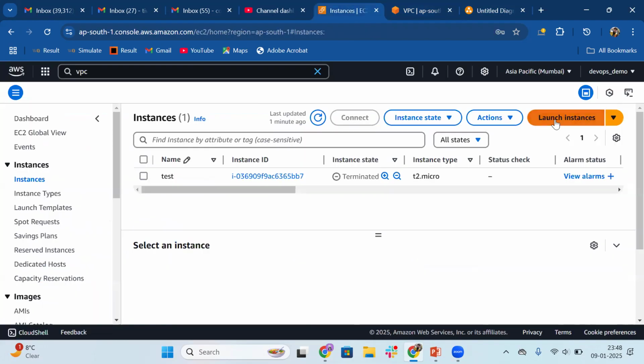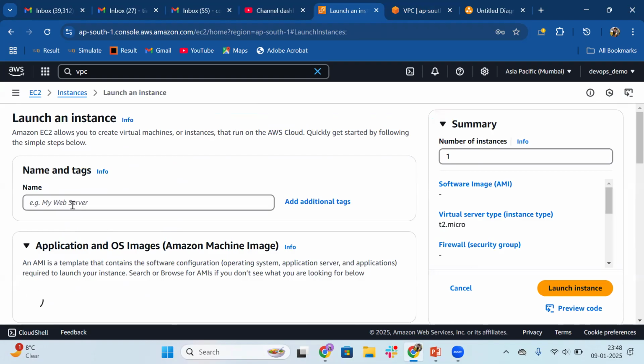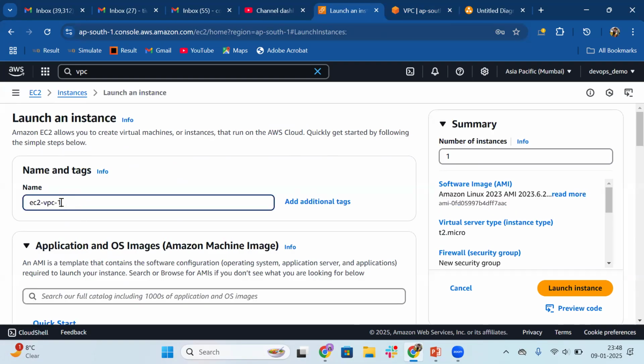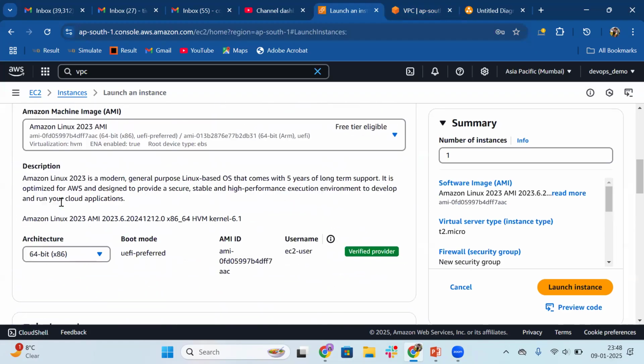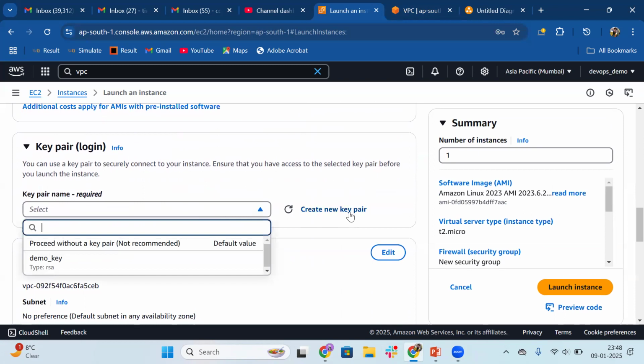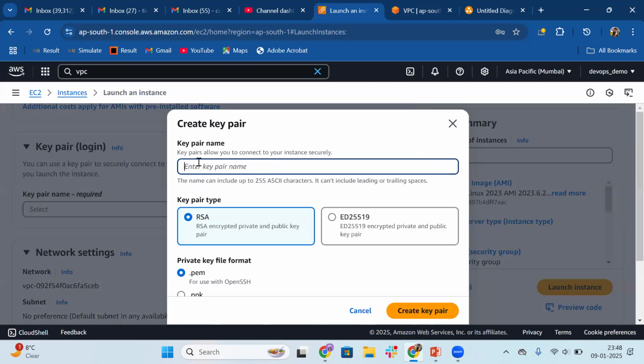So let's click on launch instance. EC2 VPC1, that will be my name for the server, t2.micro. And the key pair, I will be creating key VPC1, or let me call it simple VPC1.